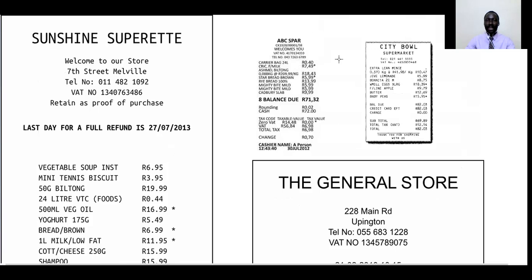Also from ABC Spar, there is an item that has been bought on some specific day. Now, when you check through carefully, here we have milk. This milk is tax exempt. It's not supposed to be taxed, or it's not being taxed. Also, the next item which is not being taxed is this star bread, the brown bread.